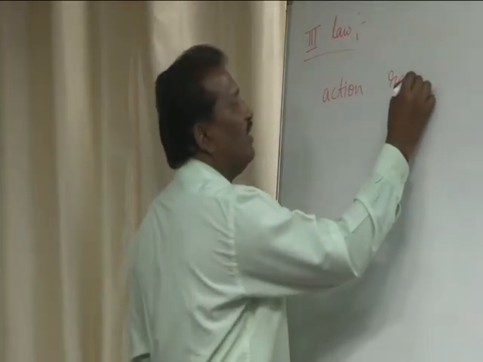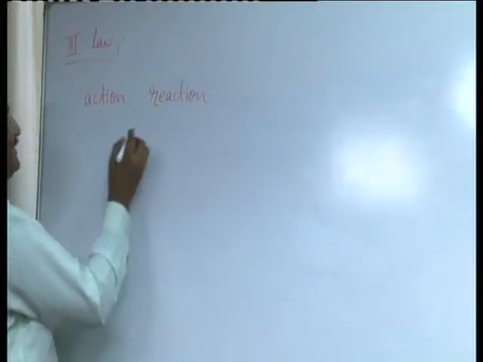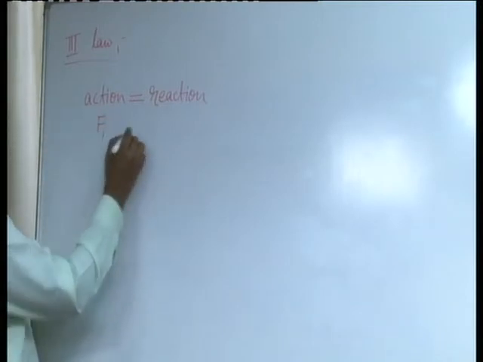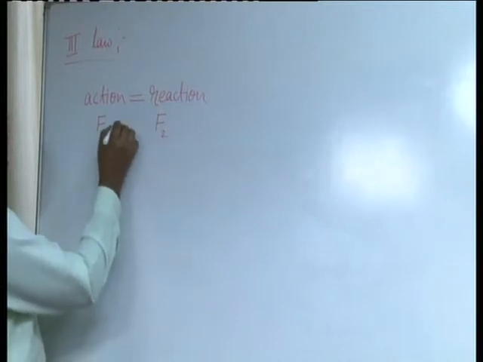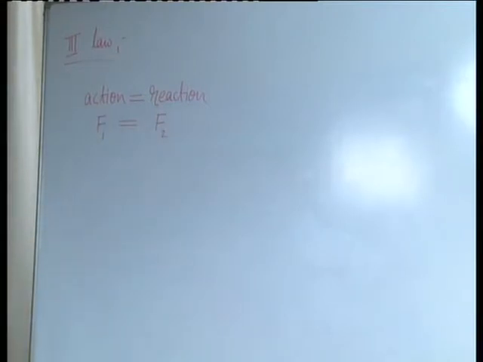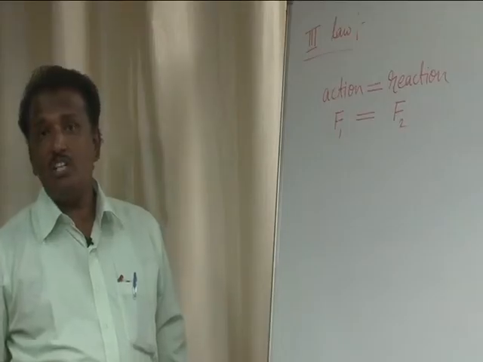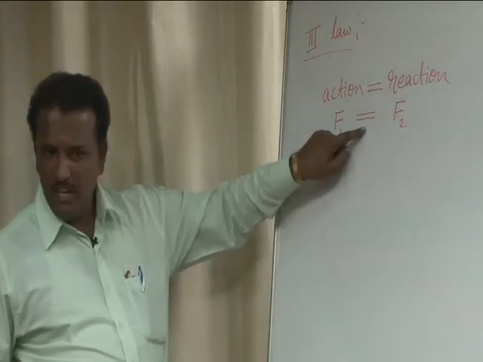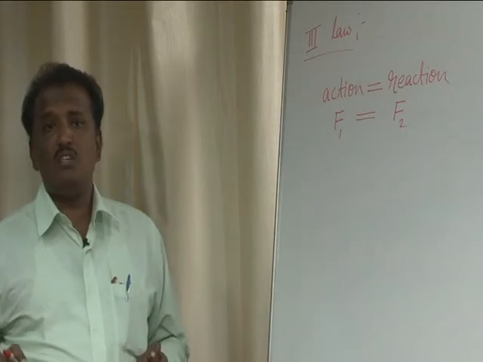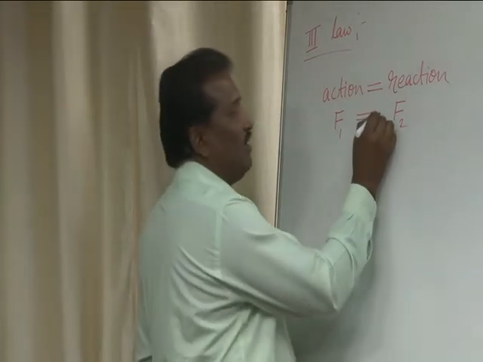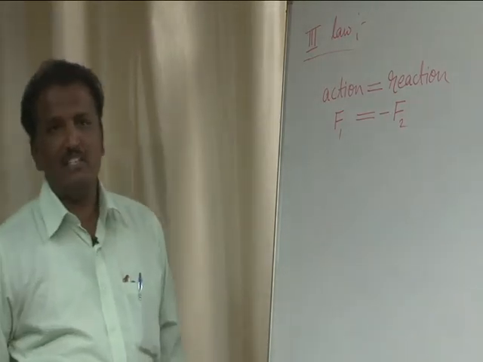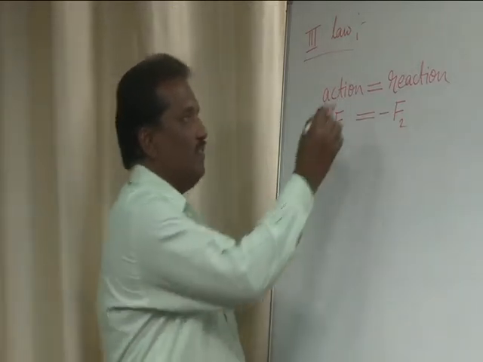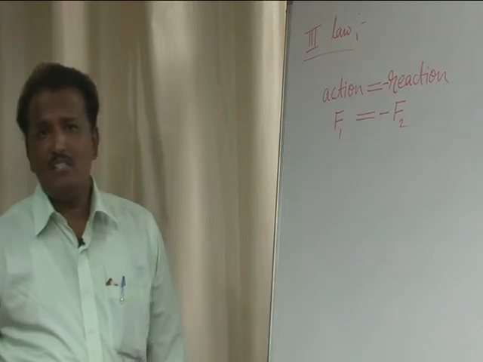So according to Newton, these two processes are the same. Action is equal to reaction. You can say action is F1 and reaction is F2. You can say F1 is equal to F2. So he says that action and reaction are equal and opposite. Putting the equal sign says these two are equal, and to represent that these two processes are opposite to each other, on either side, either LHS or RHS, the sign changes. It is plus F1, it is minus F2. Action is equal to minus of reaction.